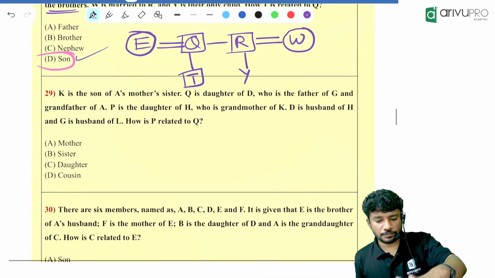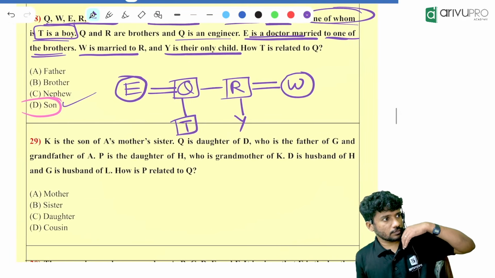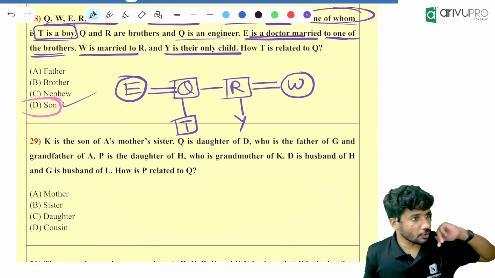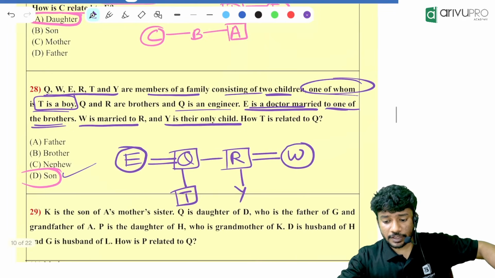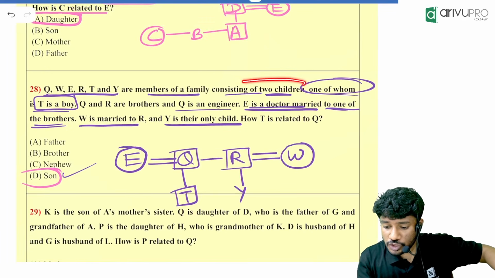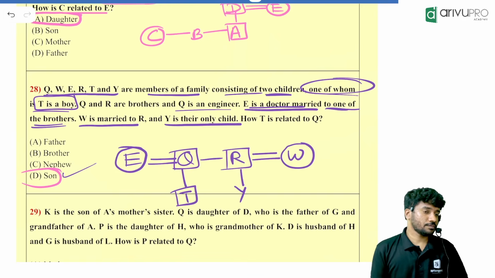Understood, Krishna? If so, next question. Why can't he be the father? Because it is given that there are two children. Okay, that's the reason.